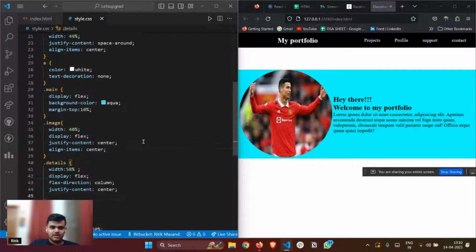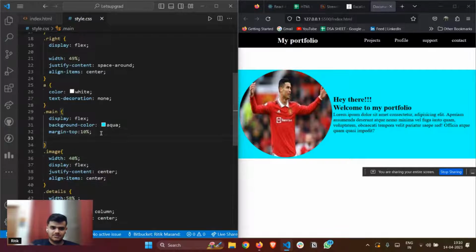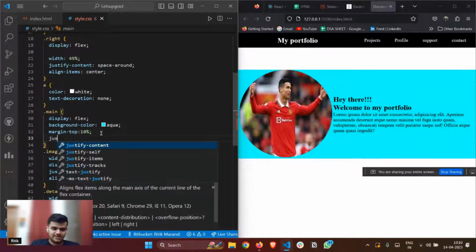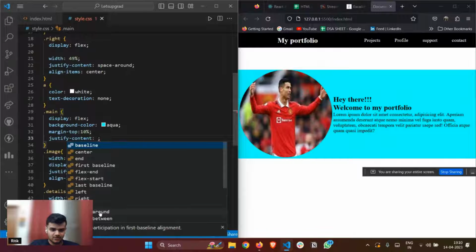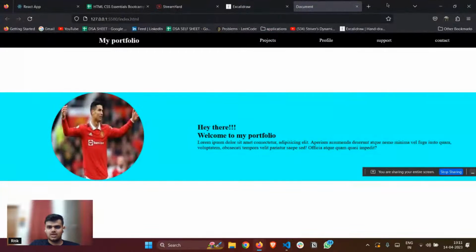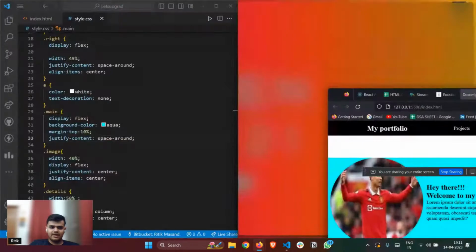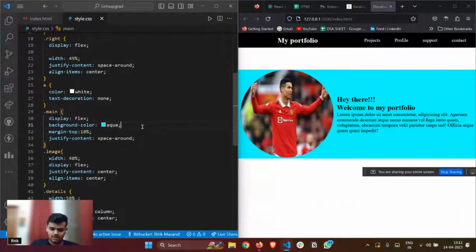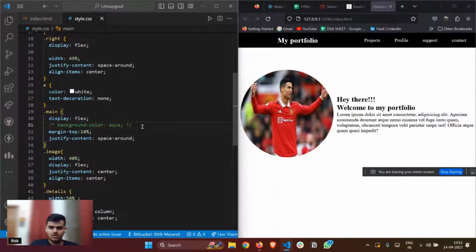Okay, one thing more in the main div, I want to make some spaces. So I'll be giving justify content space between. Let's try space between, if it looks good, or space around. Space around looks decent. Okay, let it be for now. And I'll do one thing. I'll just quickly comment this part out.